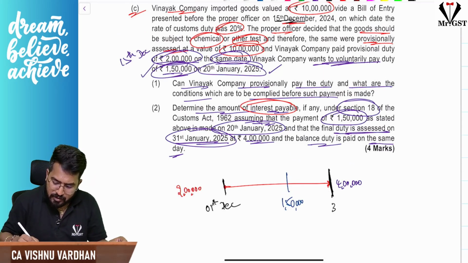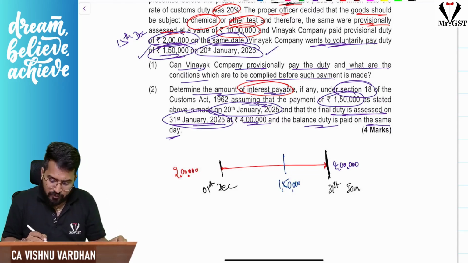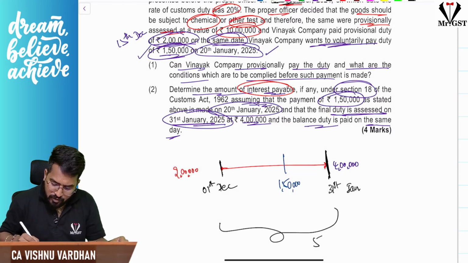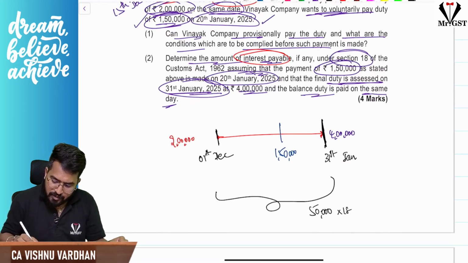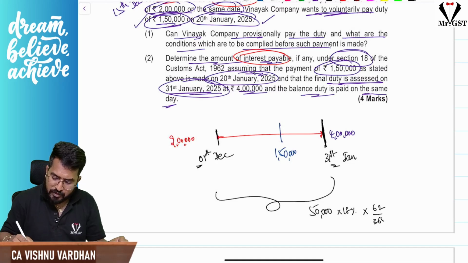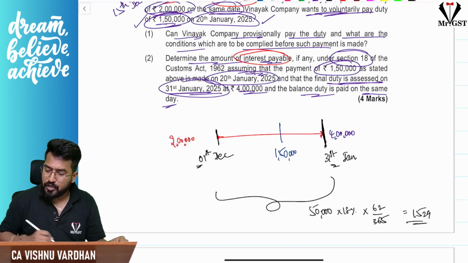What is the date of payment? 31st January. So total 4 lakh should be paid, but till date you have paid 3 lakh 50 only. That means 50,000 is outstanding. 50,000 is not paid. So on 50,000, 18% interest. How many days pending? 1st December to 31st January, it is 62 days. So 50,000 into 18% into 62 divided by 365. So 1529 rounded off will come into picture.